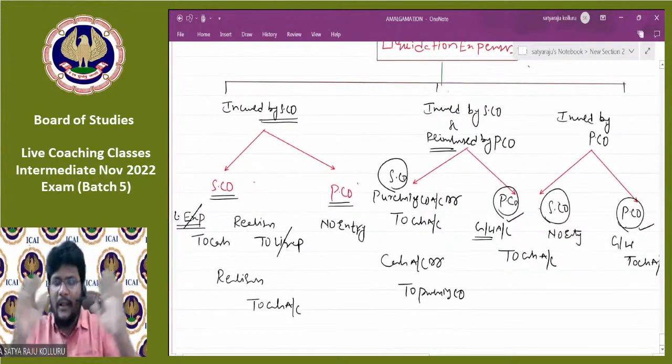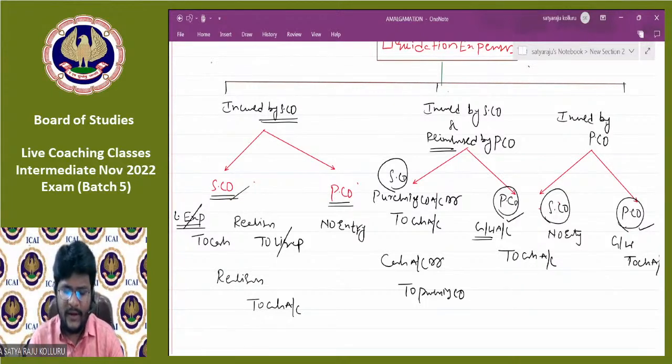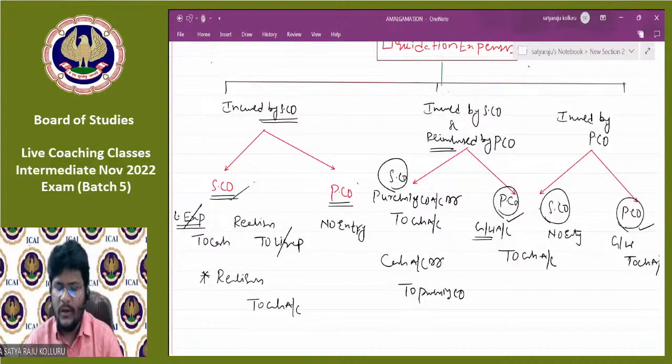So here, the overall theme, the overall process I want to explain: whenever the liquidation expenses are ultimately incurred by the selling company, in the books of the selling company the entry is realization account to cash account. At that point of time, in the books of the purchasing company, there is no need to pass any entry. Next, incurred by the selling company first, and at a later point of time such expenses are reimbursed by the purchasing company. Then in the books of the selling company, at the time of incurring the expenses, purchasing company to cash. At the time of getting reimbursement from the purchasing company, the entry is cash to purchasing company.